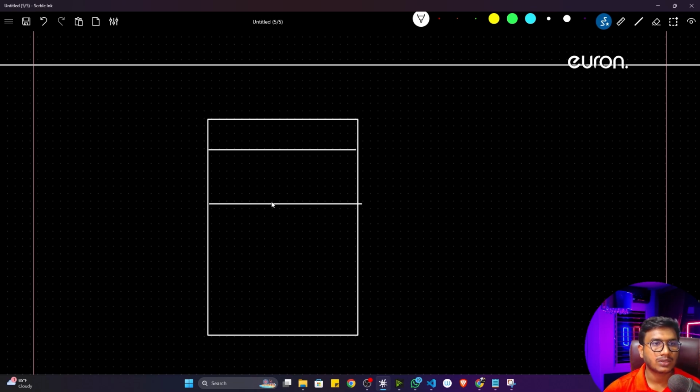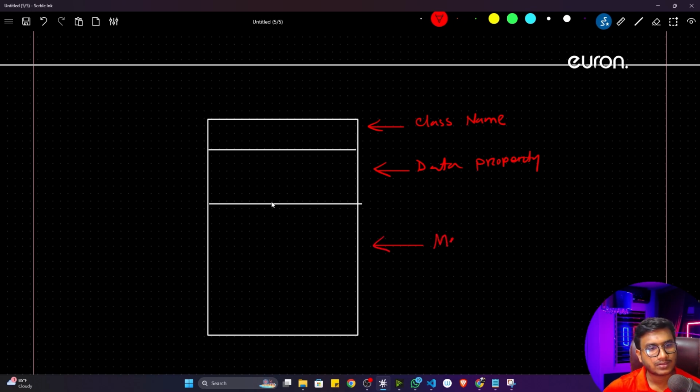So the first section, we call it class name. The second section, we call it data property. And the third section we call it methods. Methods or function. We'll be calling it a method because again it's a class concept, so you have to call it a method. Okay, property.